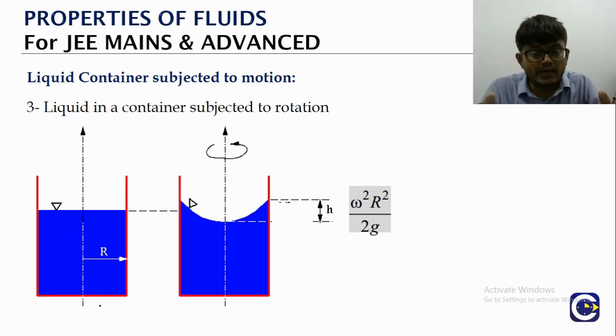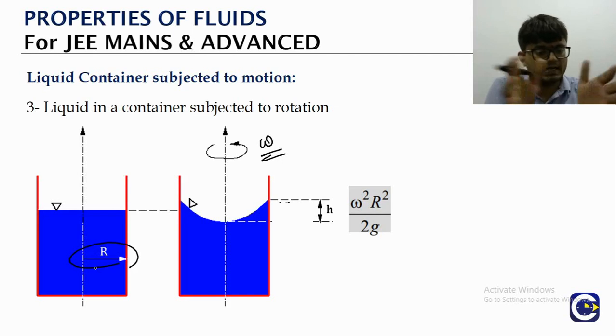Similarly, if you take a liquid and then rotate it, this is something that we will normally also see, the vessel itself is rotating. Let's say it is rotating with an angular velocity omega. The radius of the vessel container is r. Then you will see that there will be a meniscus formed at the top surface. Let's say the gap here is h.